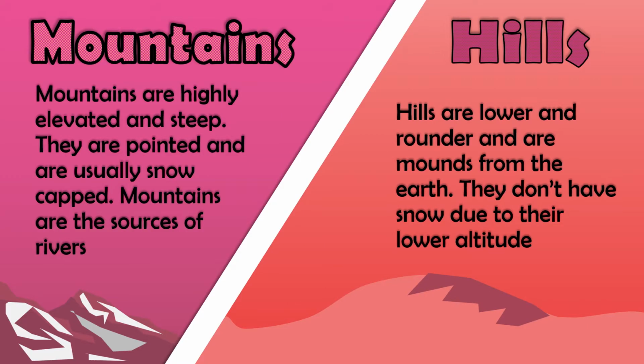What are the differences between hills and mountains? Both are elevated lands, but in what ways are they different from each other? A hill is a natural mound of earth created either by faulting or erosion. Rainwater or rivers erode the higher land, they take away the materials and the height is reduced.